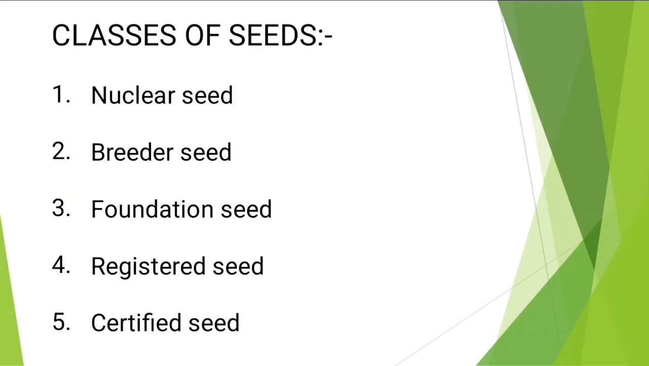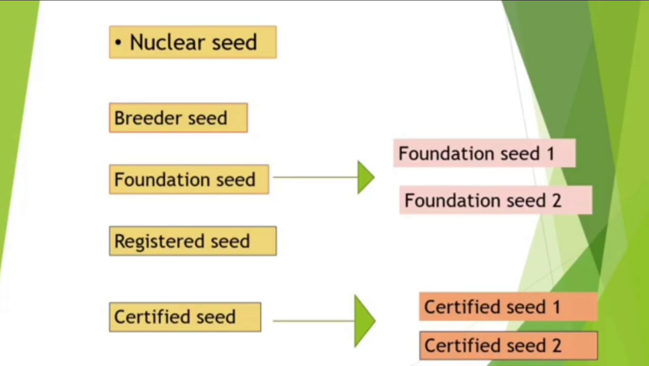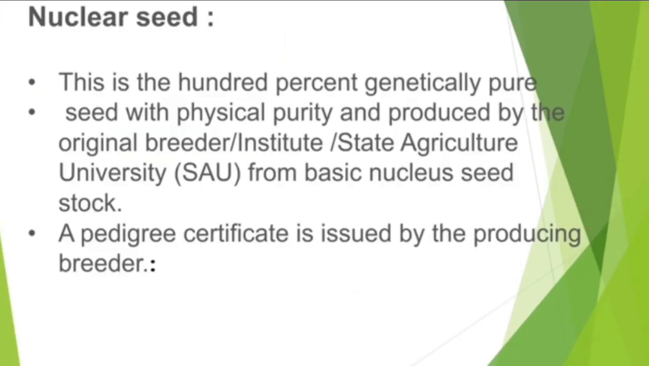Classes of seeds: nuclear seed, breeder seed, foundation seed, registered seed, certified seed. Nuclear seed, breeder seed, foundation seed 1, foundation seed 2. Registered seed, certified seed 1, certified seed 2.